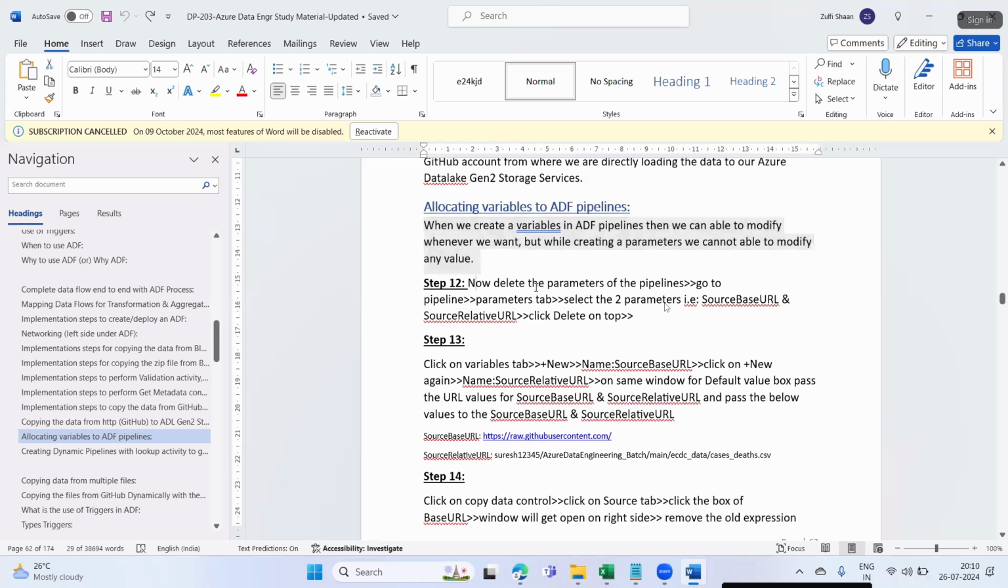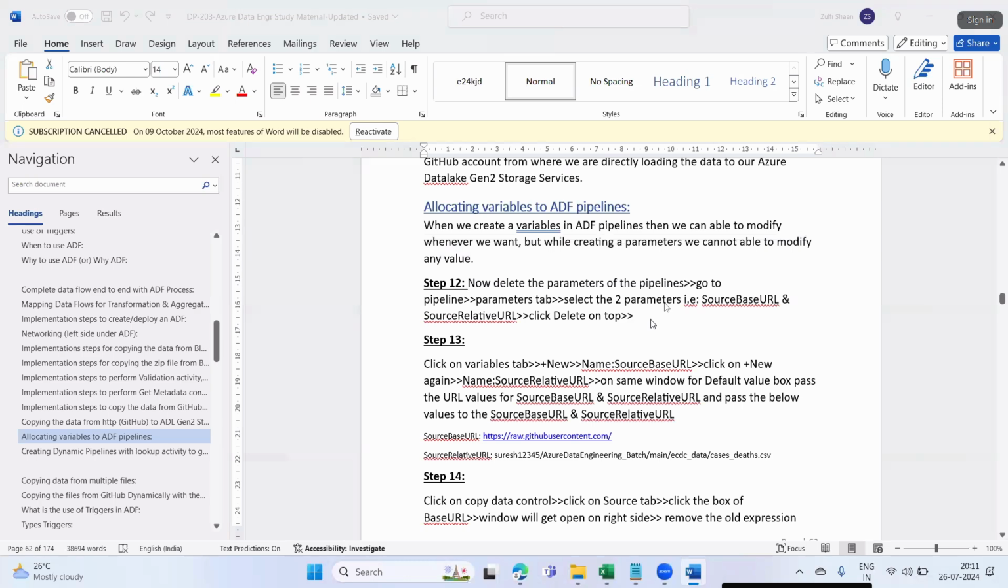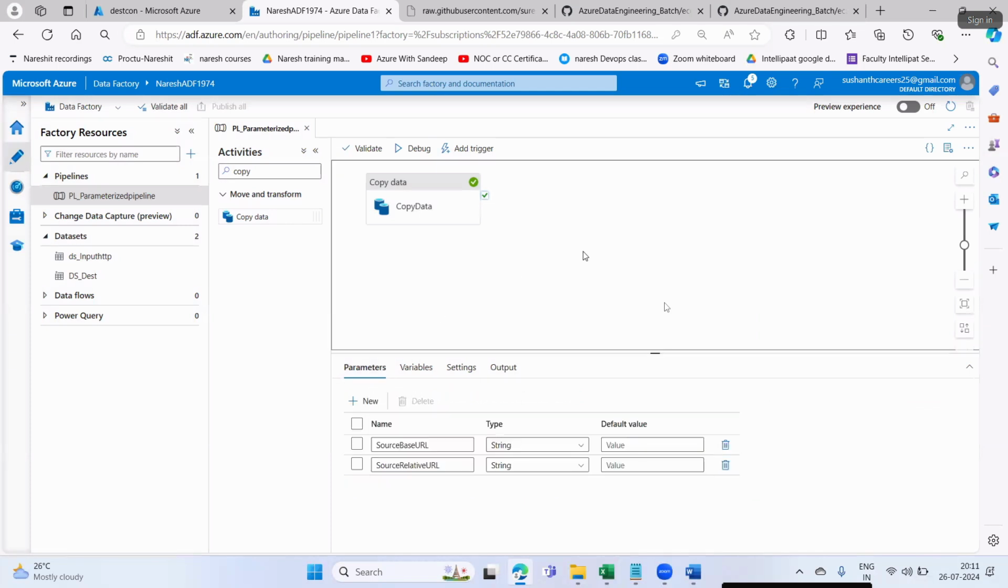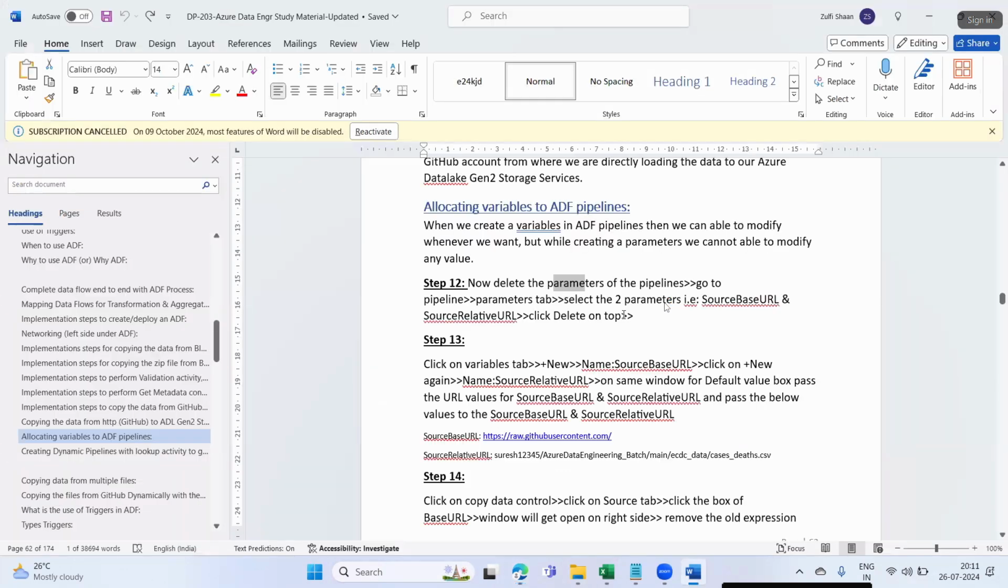Now delete the parameters of the pipeline. Go to the pipeline's parameters tab, select the two parameters we created, source base URL and source relative URL, and click delete on the top. So I'm deleting the parameters of the pipeline. To see the pipeline properties, simply click on the white area. You will see the parameters; select them and say delete. These are the parameters I have deleted.